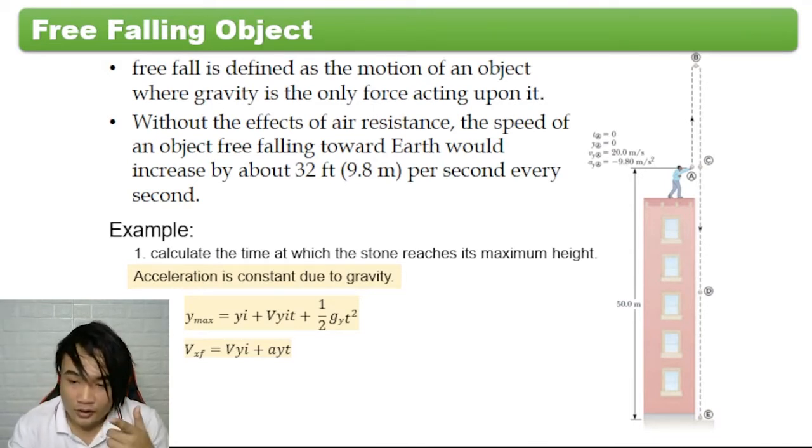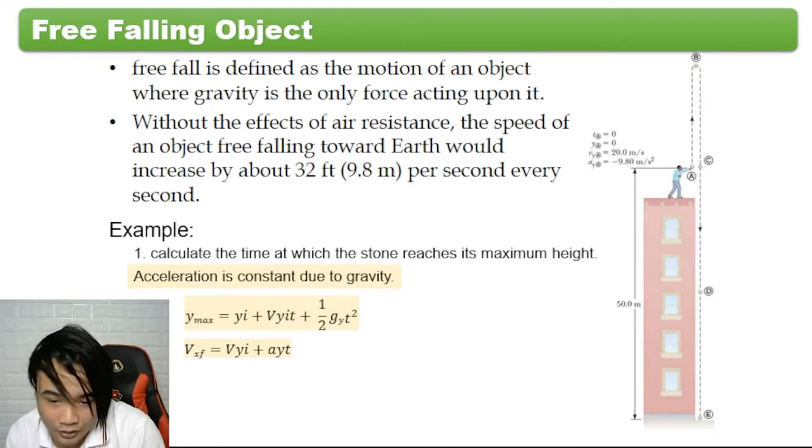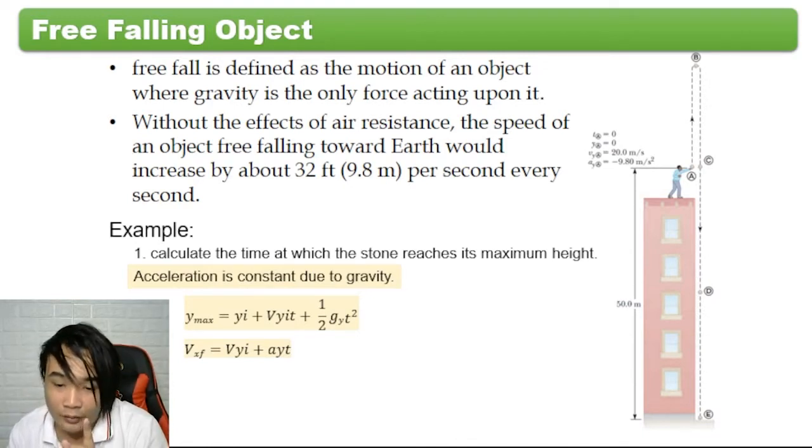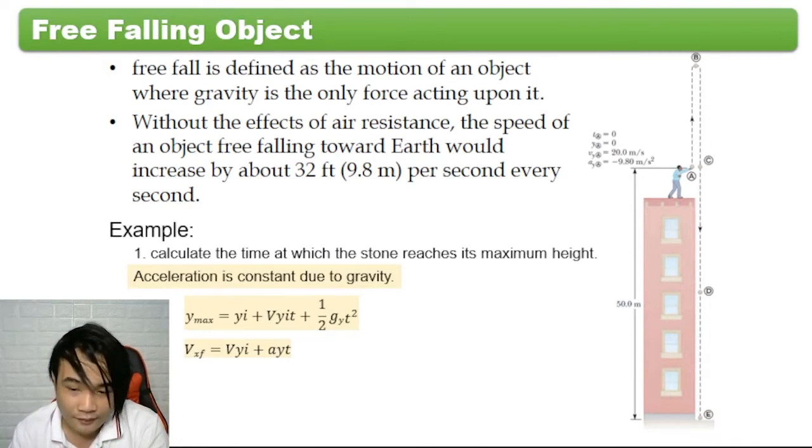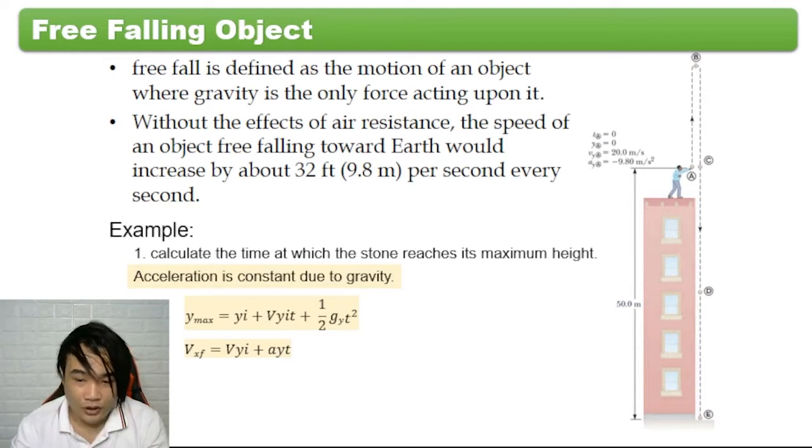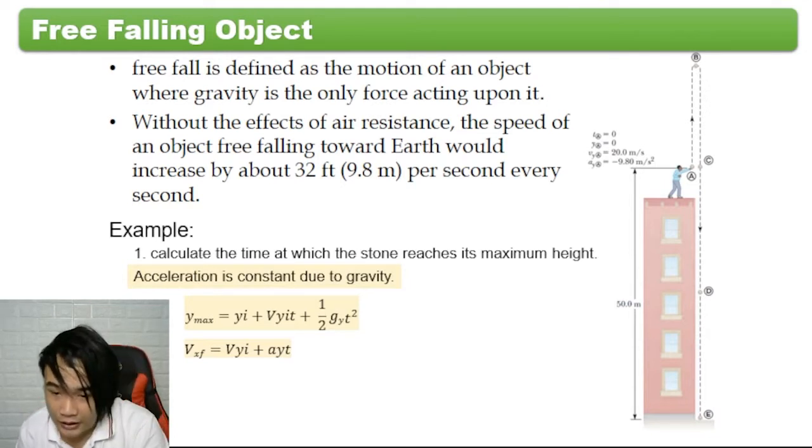This is 20 meter per second initial velocity, and plus gravitational acceleration, that is negative 9.8 meter per second every second. Then the time. So yun yung hinahanap natin, t.